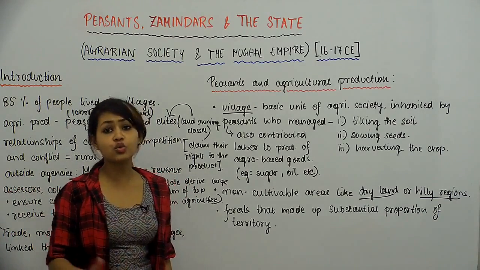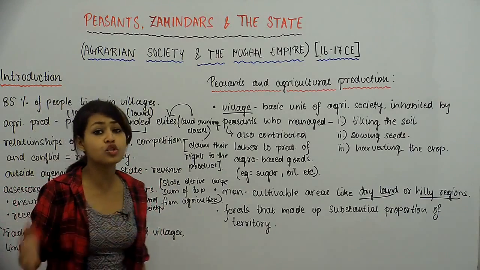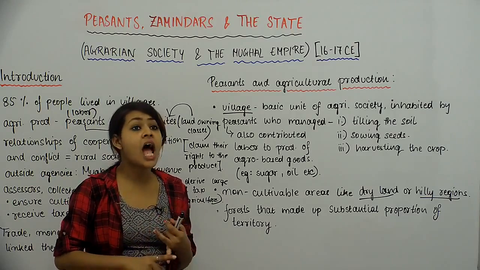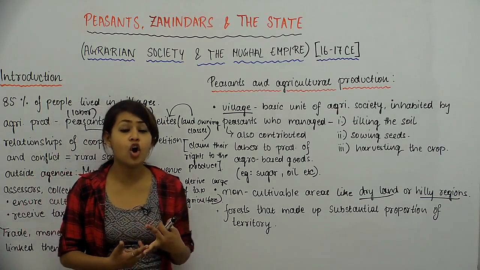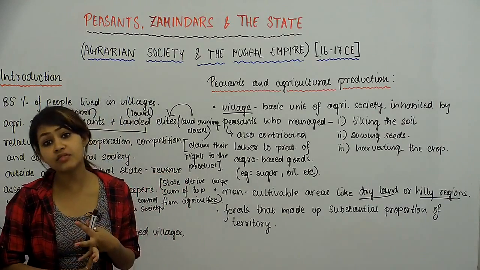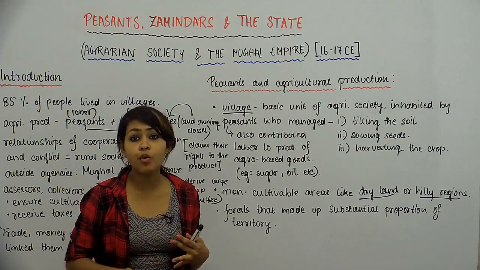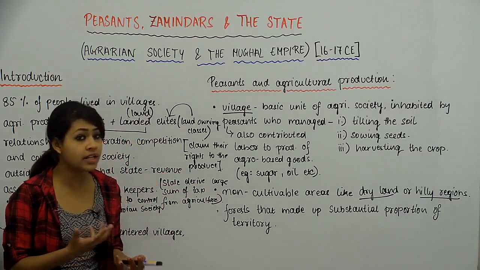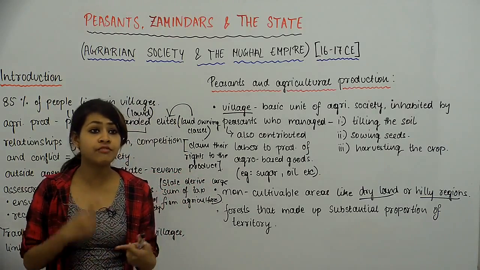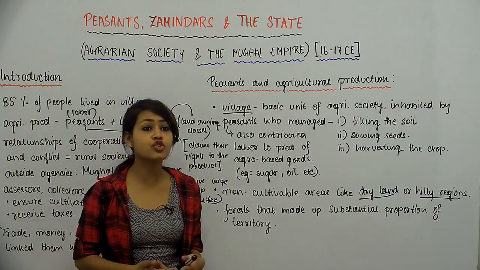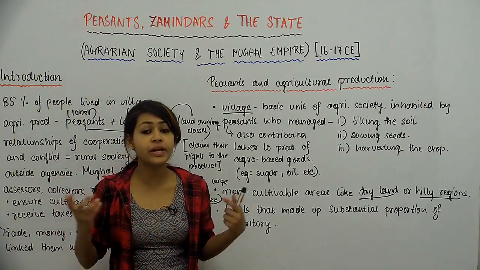there were vast expanses of forests, and forests were also places where people lived, and from the kind of trees that you had in the forest, you can derive a lot of raw materials. You could derive timber. One of the more important extractions that you can make from forests is timber. You can derive fruits and vegetables that grow on those trees. You can also derive a lot of herbs which have medicinal properties.